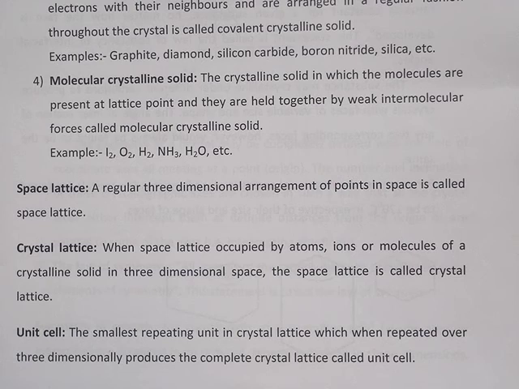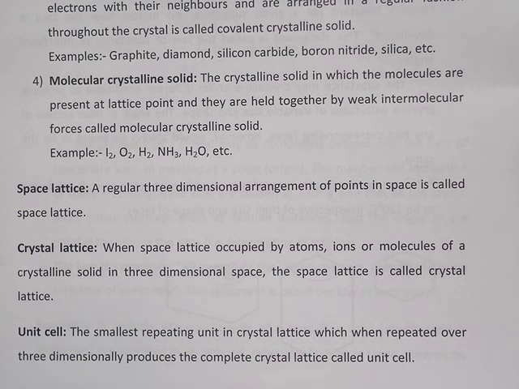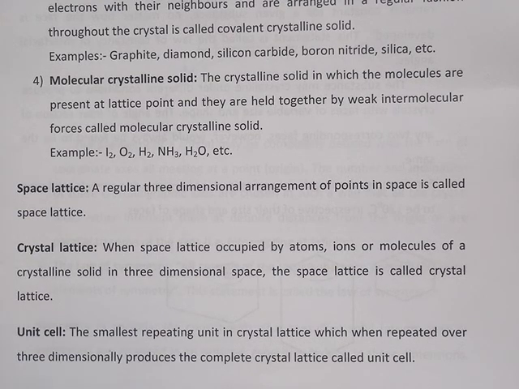The smallest repeating unit in a crystal lattice over the three-dimensional space, which produces the complete crystal lattice, we call the unit cell. So the unit cell is the smallest repeating unit in the crystal lattice. It is called the unit cell.